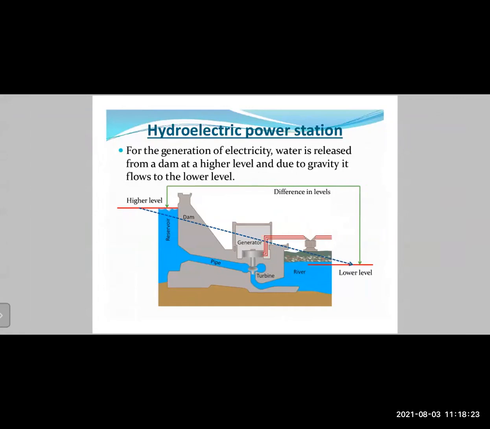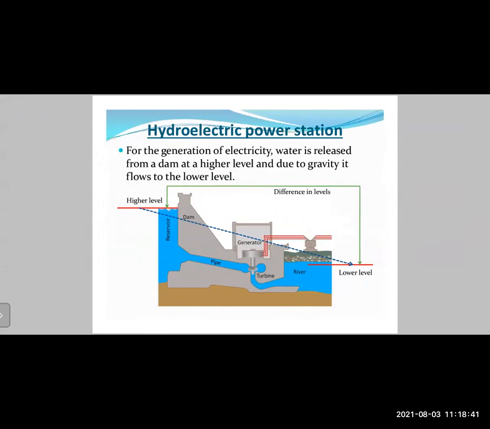Then we have seen the concept of a hydroelectric power station, where we have a dam, and behind that dam, what happens? The water starts collecting and the height of the reservoir increases, right? Then through that dam, we have certain pipes which transfer that water at very high pressure to the turbines. Those turbines will start rotating, and then they will convert it into electricity. So in this case, what has happened?